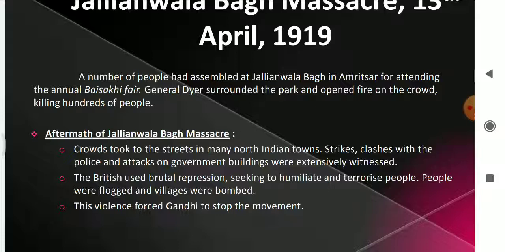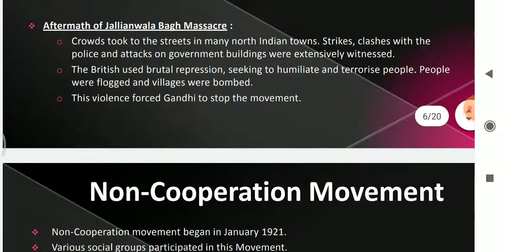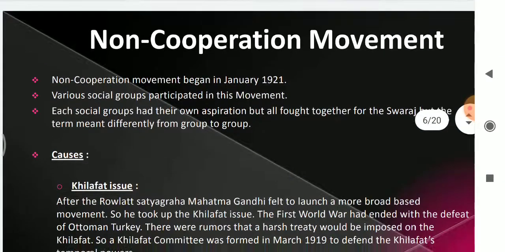It could be asked as a 5-mark question: describe the infamous Jallianwala Bagh massacre. If it is asked for 5 marks, you can write from the imposing of martial law. Now, the non-cooperation movement.